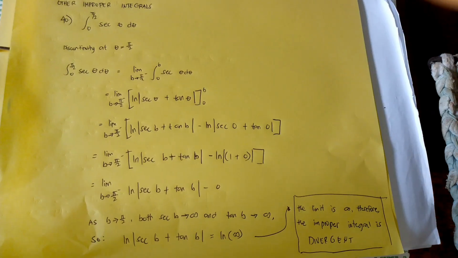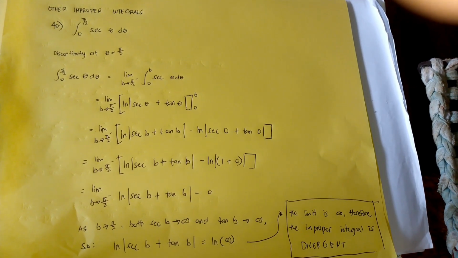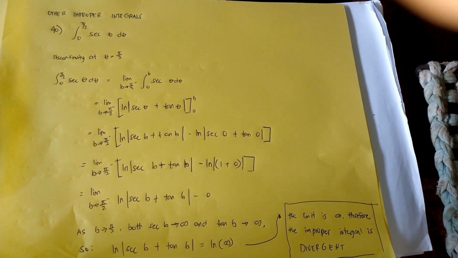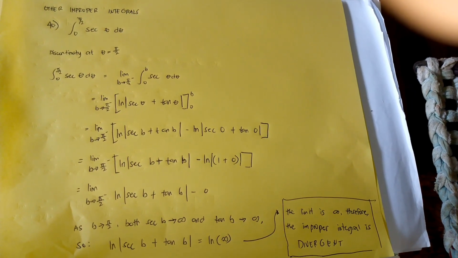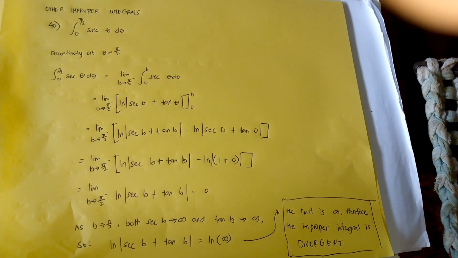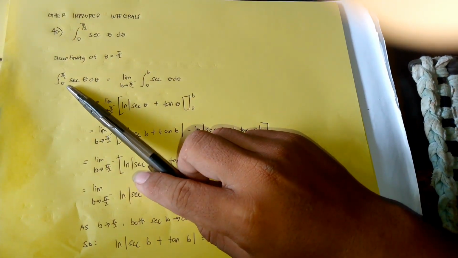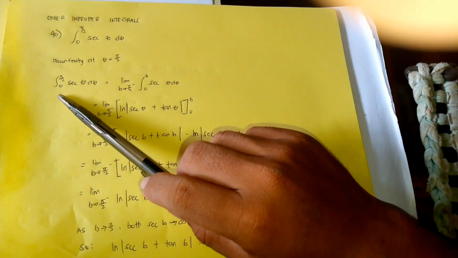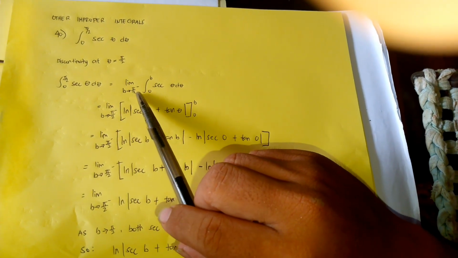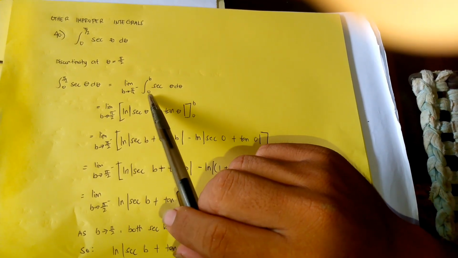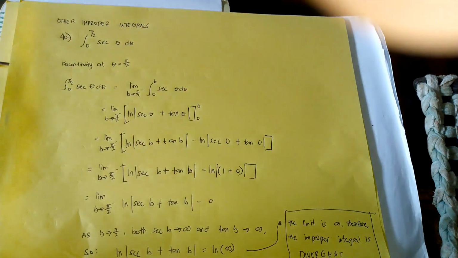And lastly, we have other improper integrals. So we have the integral of secant theta d theta with boundaries of 0 to pi over 2. This problem has a discontinuity at theta equal to pi over 2. So the integral of secant theta d theta with boundaries of 0 to pi over 2 is equal to the limit of the integral of secant theta d theta from 0 to b as b approaches pi over 2 from the left.